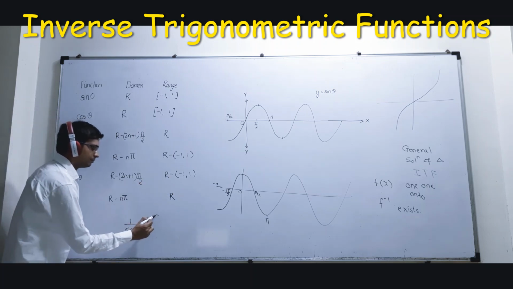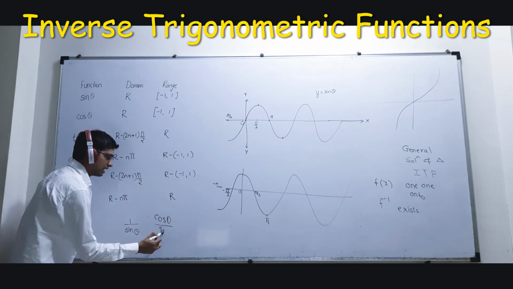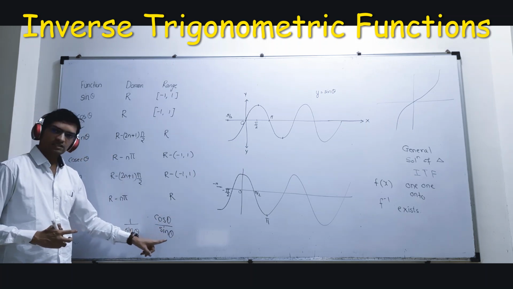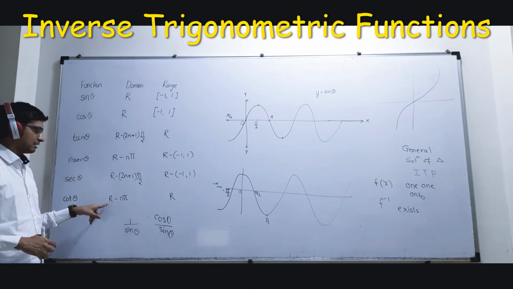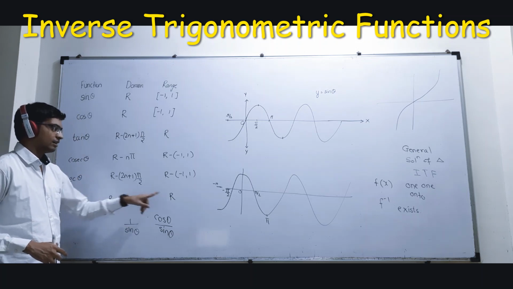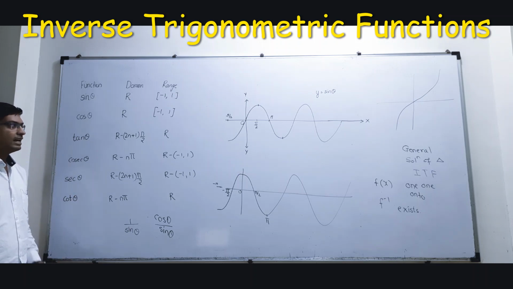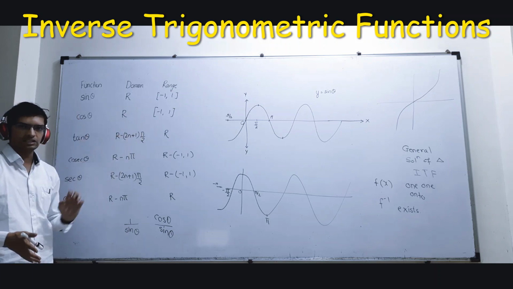Then cot theta. Cot theta क्या होता है? Cos theta upon sin theta. It is defined everywhere except where sin theta becomes 0. That is R minus n pi. And for the values, it can take all real numbers. Okay? This was about trigonometric functions, its domain and its range.